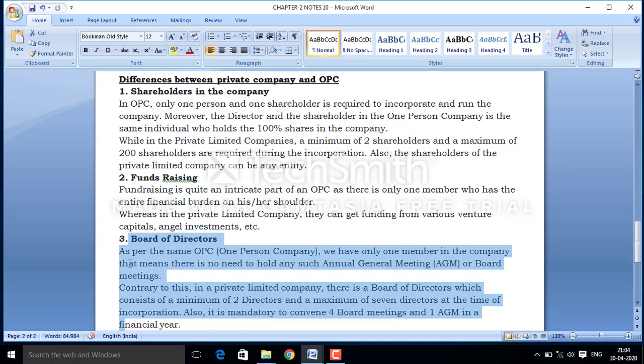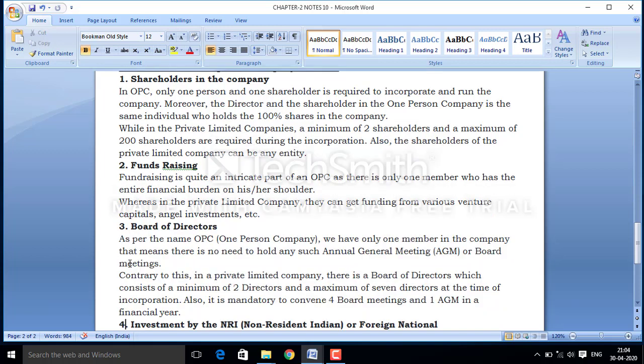But in case of a private company, since minimum 2 directors are there, and in the case of an increase in the number of shareholders, it must organize the board meeting and one annual general meeting in each and every financial year. But in OPC, there is no need to organize AGM.